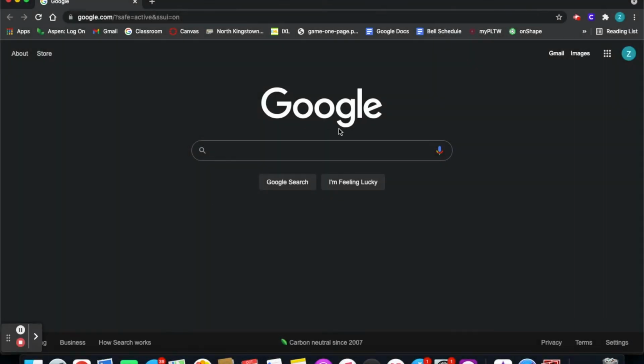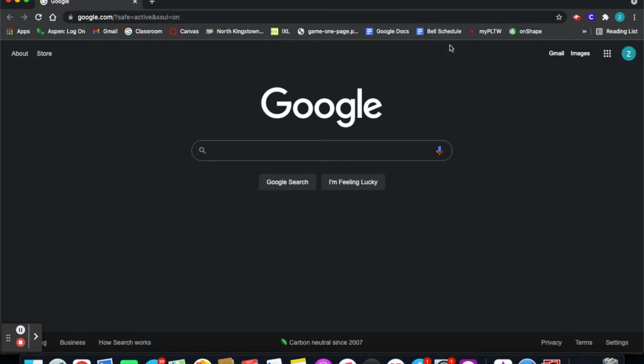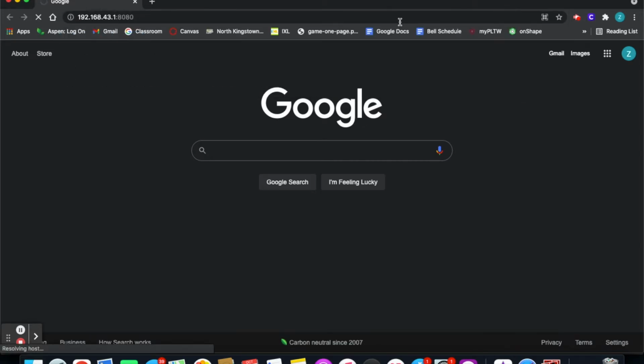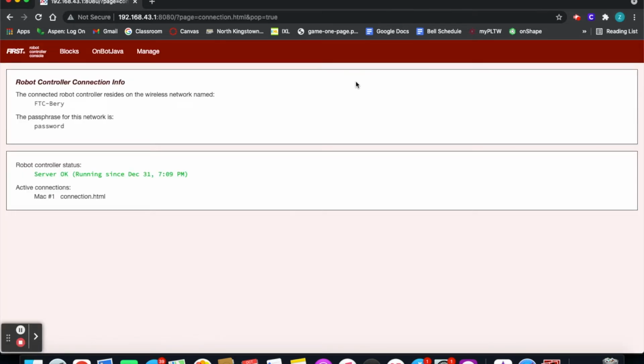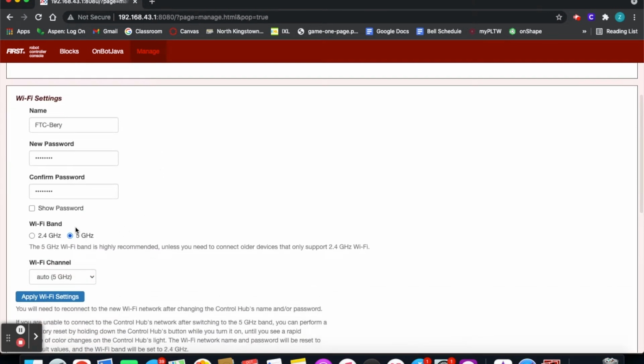Now we will need to configure the Wi-Fi settings to make sure the hubs are up to date. On a computer, connect to the control hub's network and type the following into your address bar. Navigate to the Manage tab and make sure the Wi-Fi band and the Wi-Fi channel are set to 5 GHz. Press Apply Wi-Fi Settings.